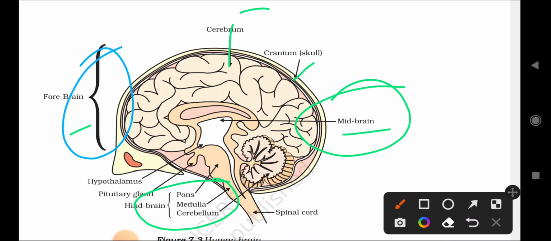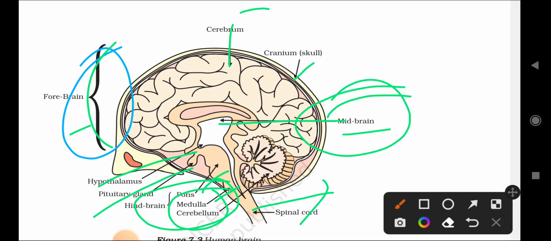This is the midbrain, and this front part is called the what? Forebrain. And this is called the hypothalamus and pituitary gland. And in the hindbrain, pons, medulla, and cerebellum. These parts are made up of the what? Hindbrain. Okay, these are the parts of the brain. And this is called the spinal cord.